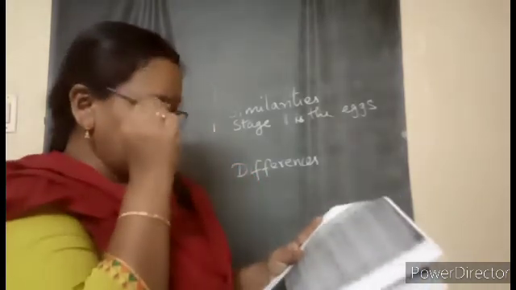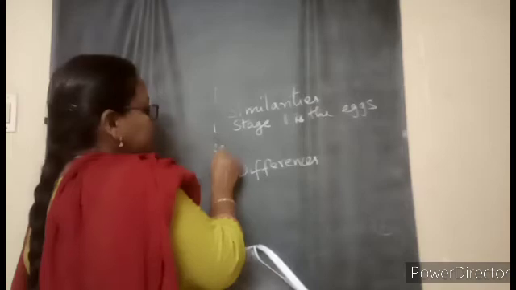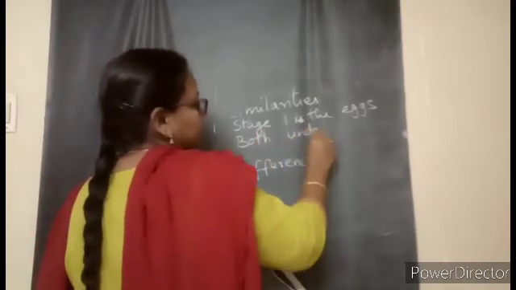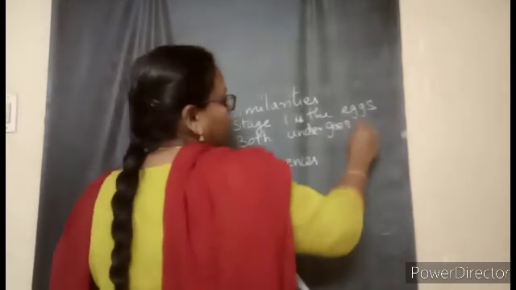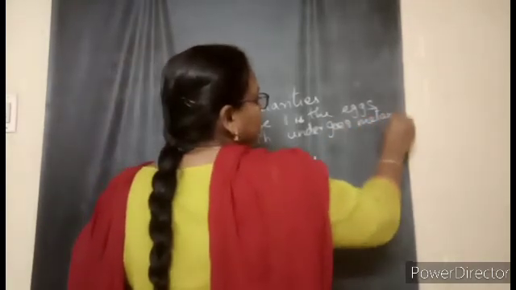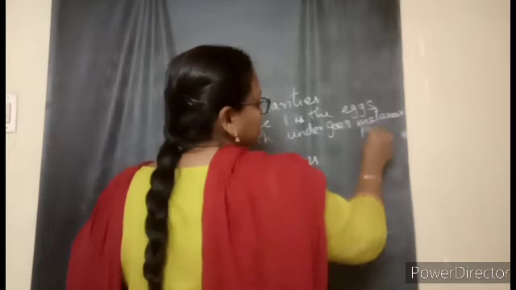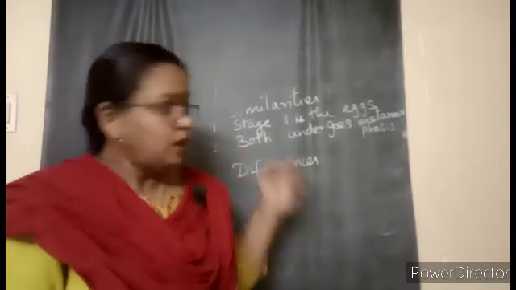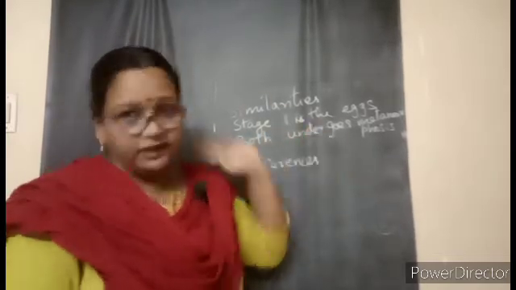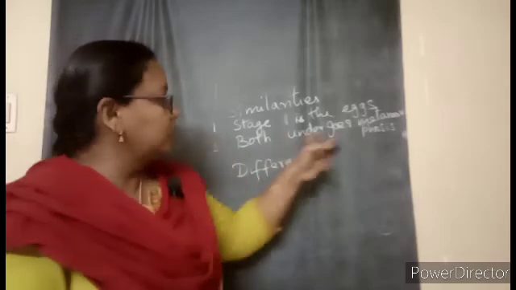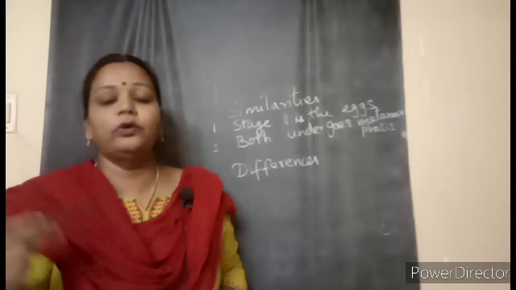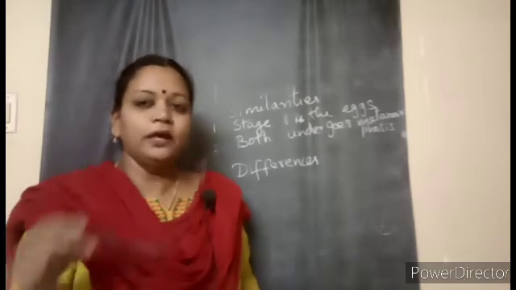Both undergo metamorphosis, that is, physical changes are there. So stage 1 is the eggs, and both the frog and the butterfly undergo metamorphosis. This is similar for both. One more you have to think and you will be able to write.